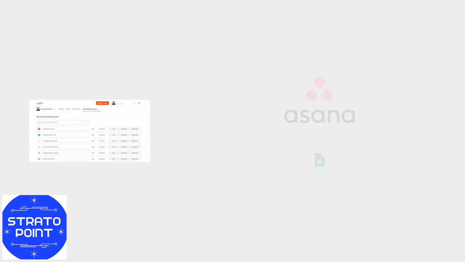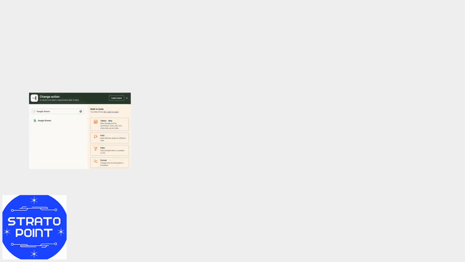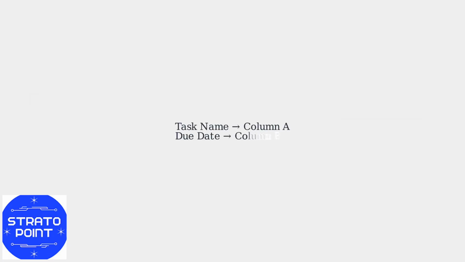Connect your Asana account and Google Sheets account to Zapier. Set Asana as the trigger, for example, when a new task is created in Asana. Set Google Sheets as the action, for example, create spreadsheet row. Map the Asana task fields, like task name and due date, to the correct columns in your Google Sheet.